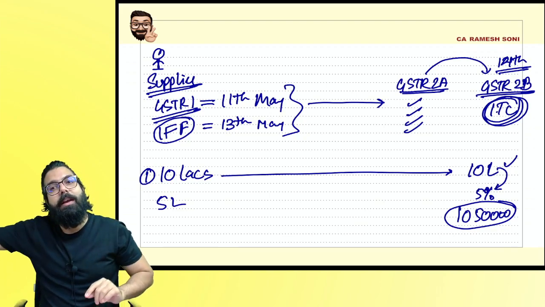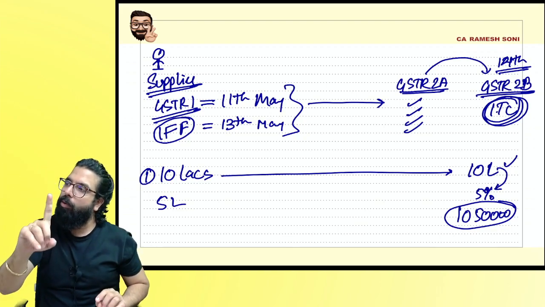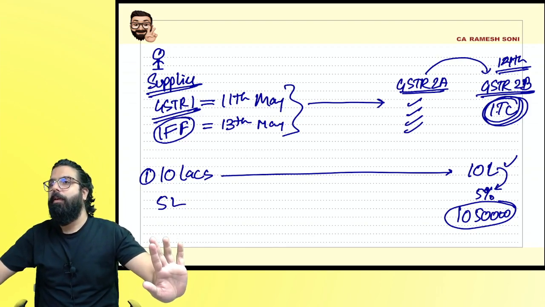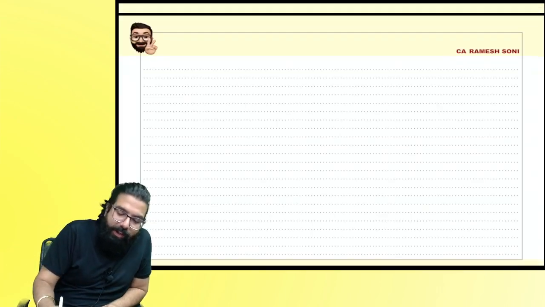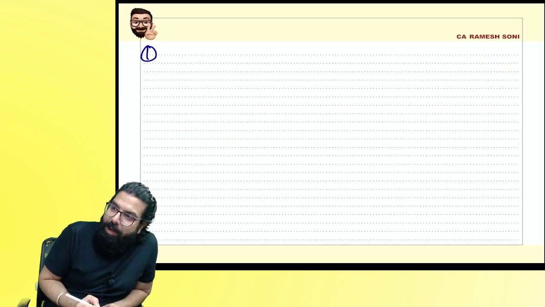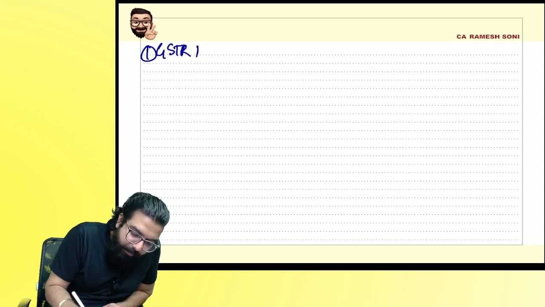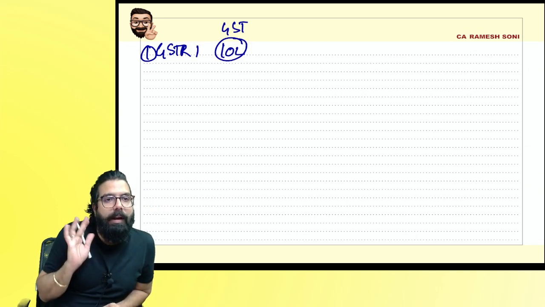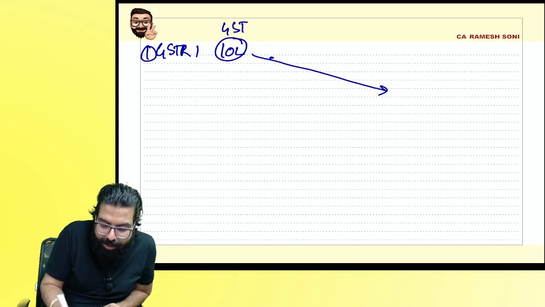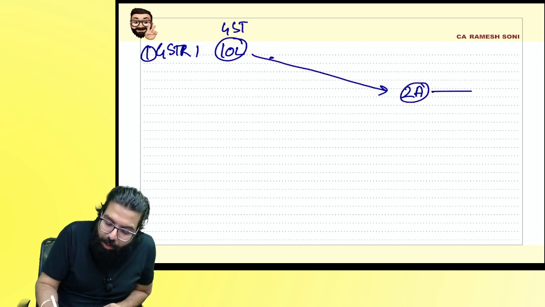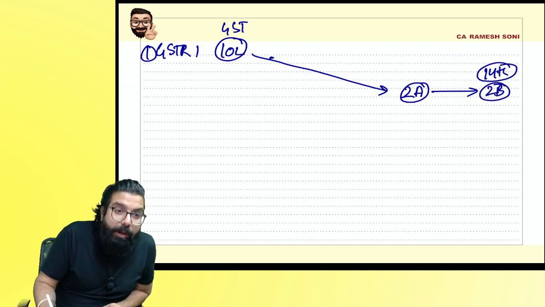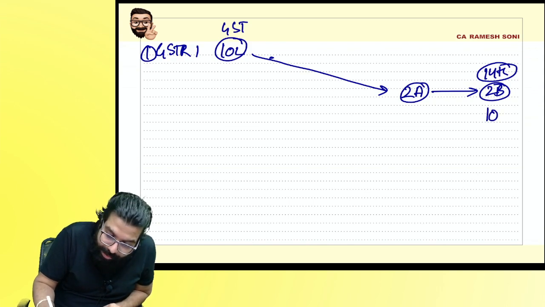They are telling that if your supplier is showing and it is coming in your GSTR-2B, you take. If he is not showing, no credit for those invoices. Did you guys understand? Supposedly, supplier number one showed in his GSTR-1 10 lakh ka GST. He showed that Ramesh has purchased from me 1 crore, and on 1 crore I have collected 10 lakh GST. It came in your GSTR-2A, and from 2A every month on 14th, 2B is created. In 2B, 10 lakh ka input is appearing.